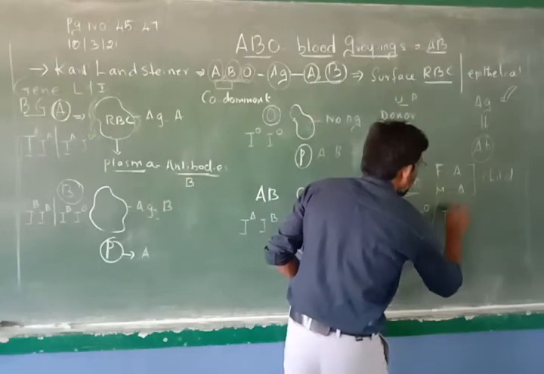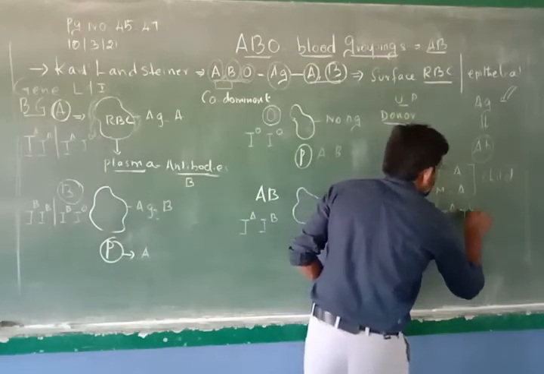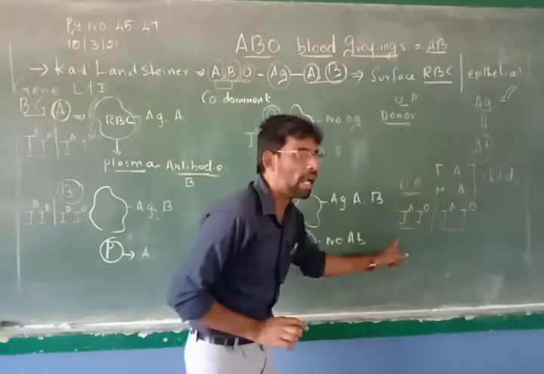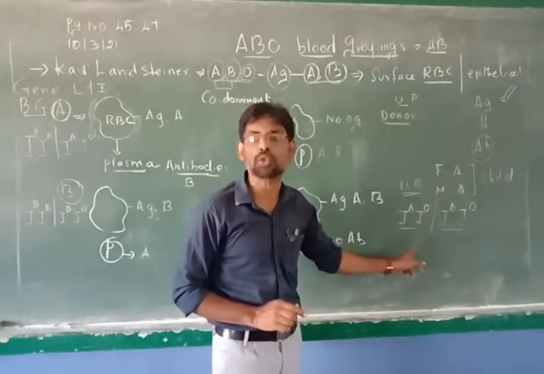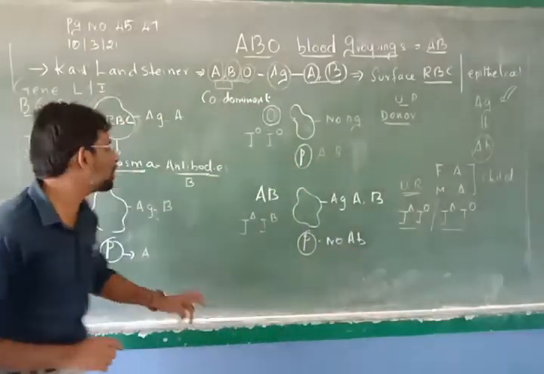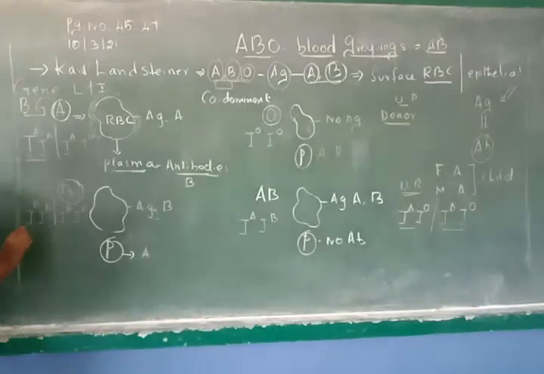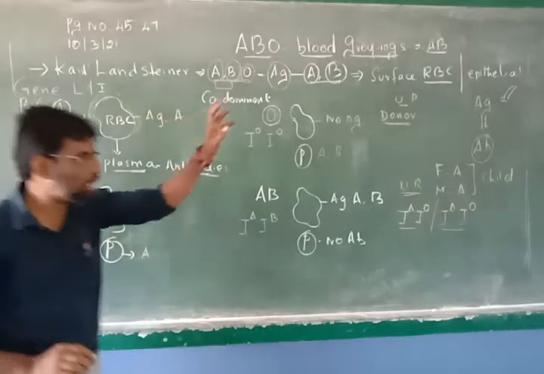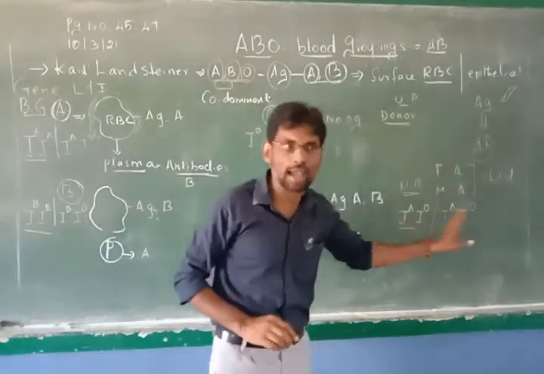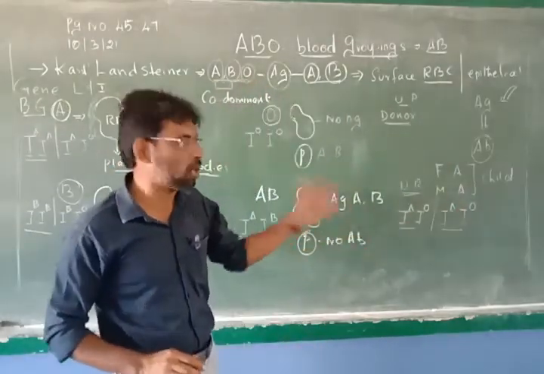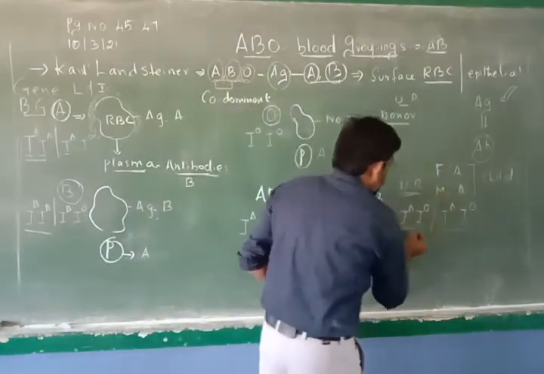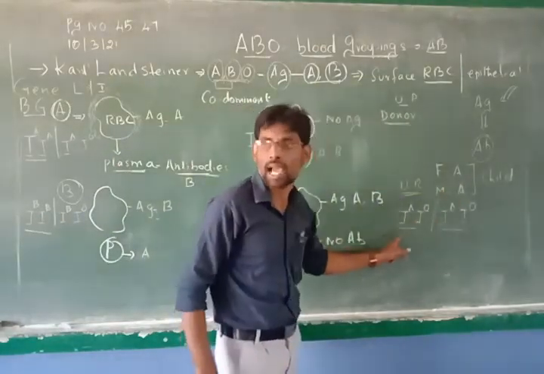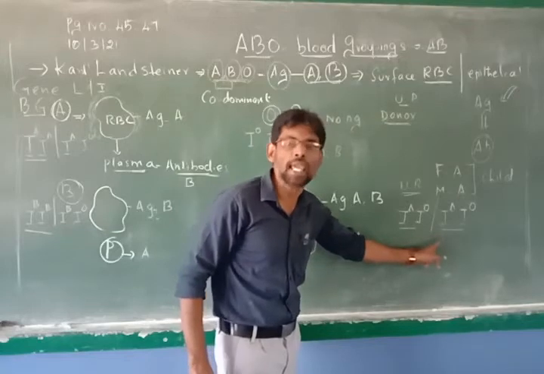Mother also may be IA and IO, because there is a chance of it. This is called the heterozygous condition. Hetero means two different alleles. Homozygous means both alleles are the same. In the question set they will ask you whether the father is homozygous and the mother is heterozygous. Okay, so I just told you the father is A, the mother is also A. I have not talked about heterozygous and homozygous. So now here the father has A blood group, so the genotype is IAIO. The mother has blood group IAIO.